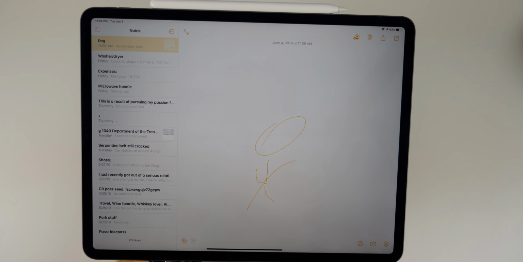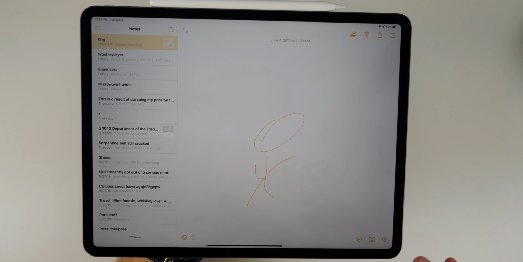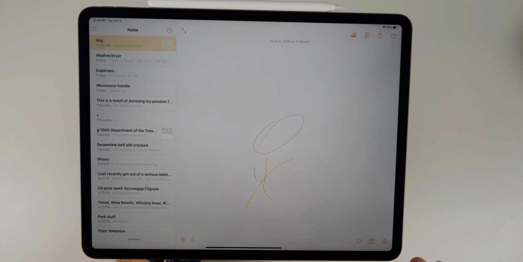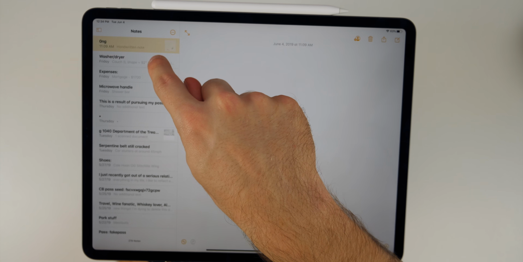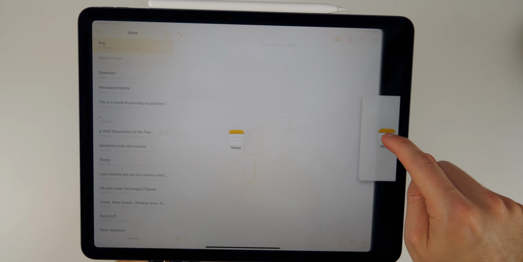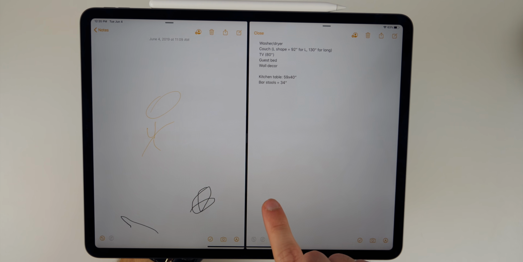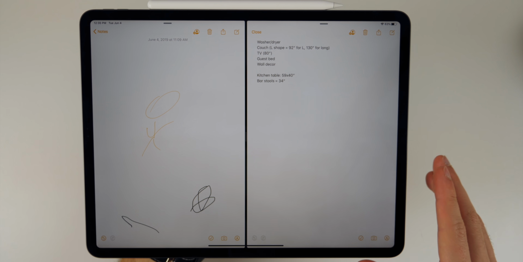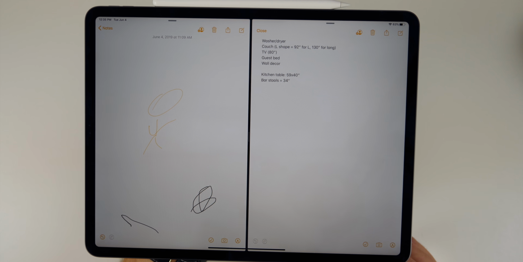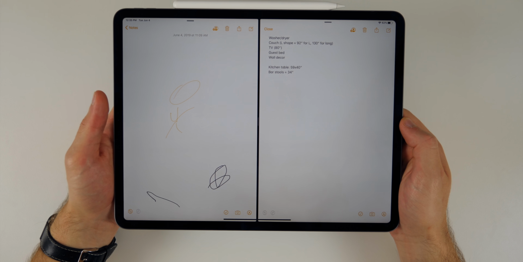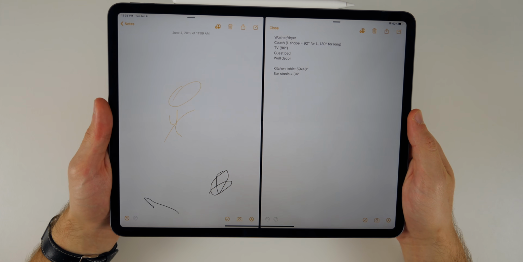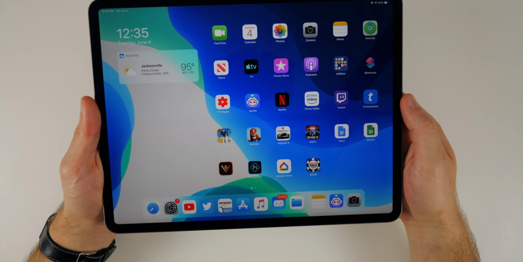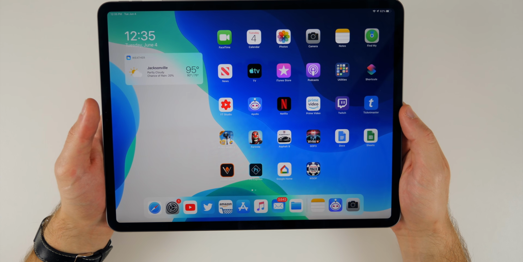Another new feature in iOS 13 that has to do with multitasking is that we can have two instances of the same application opened at once. So for instance, if I had a note open right here and I wanted to open up another note, I could just simply slide over, and you can see I have two different instances of the application open at one time. So I can see this being useful for a lot of different situations, especially in Notes and in Safari and things like that.